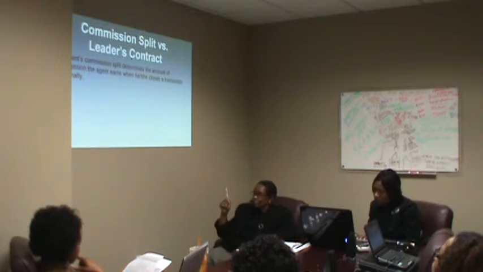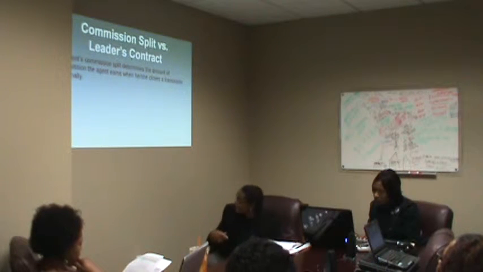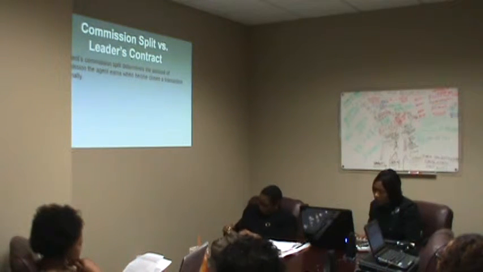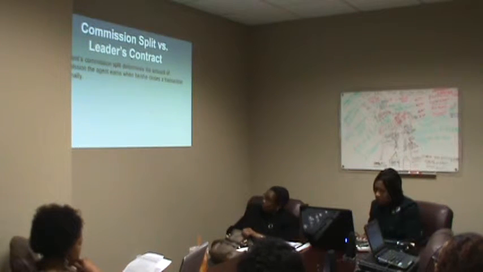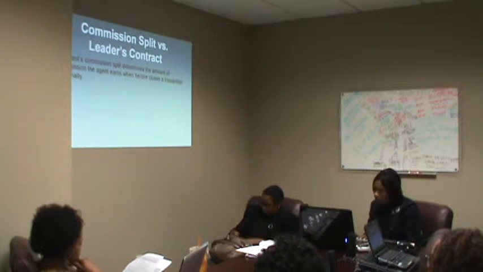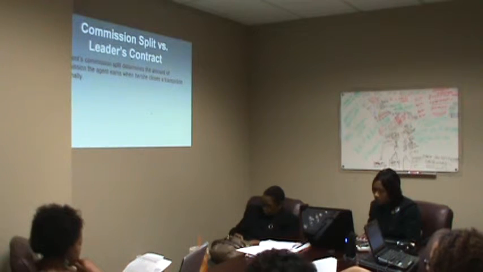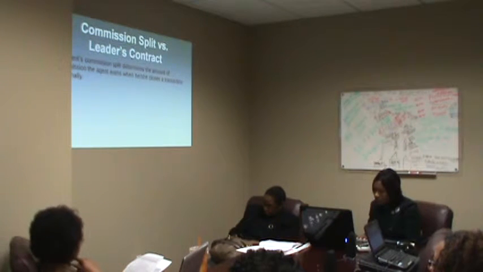Now let's go on and understand a little bit more about the commission split versus the leader's contract, because there's always a lot of confusion. An agent's commission split determines the amount of commission the agent earns when he or she closes a transaction personally. So you could be at a 70 or 75% commission split, you could be at a 50 or an 80% commission split. That determines how much you get paid when you have a closing yourself personally.